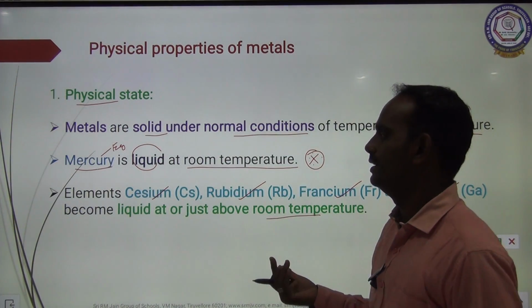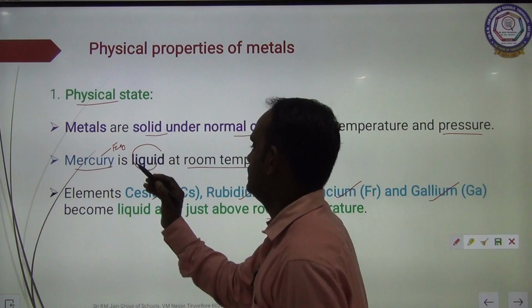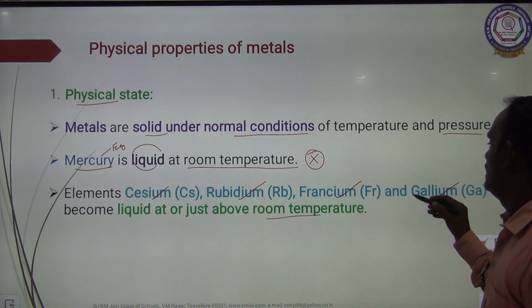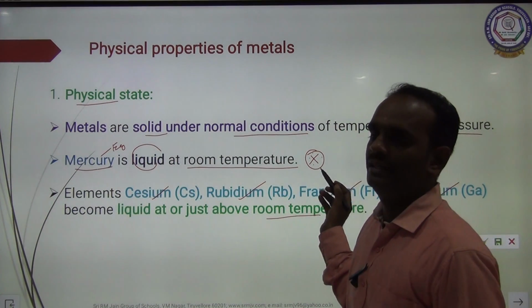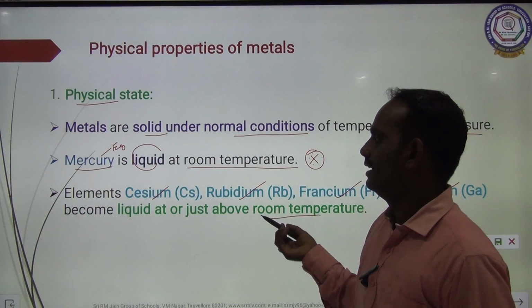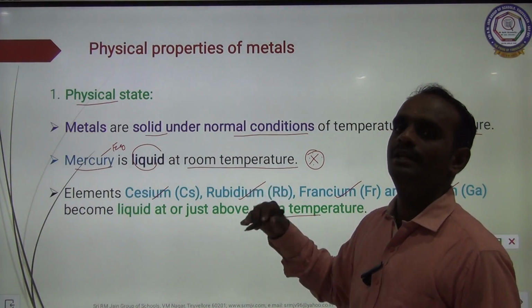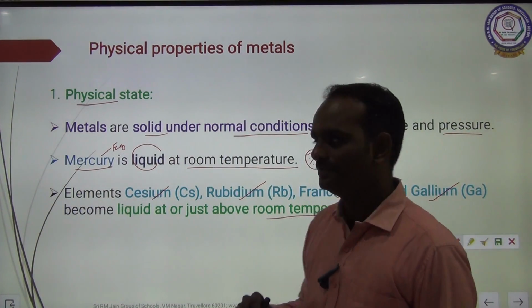Cesium, rubidium, francium and gallium become liquid just above room temperature. Clear?